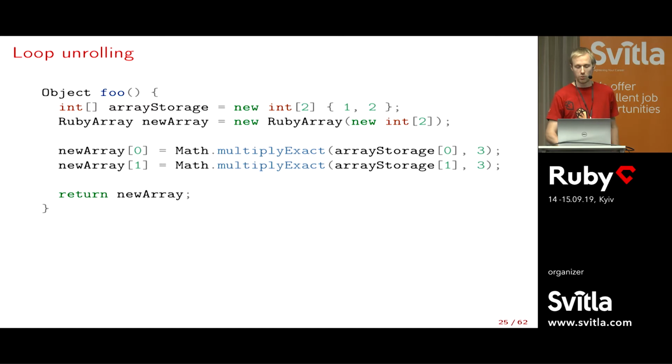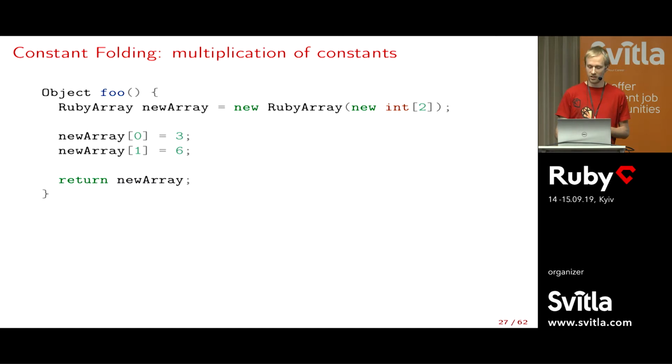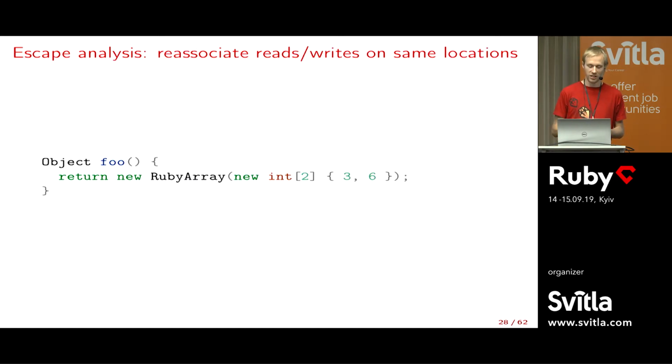And then finally, reading from this array storage we just allocated is trivial. The compiler can figure out that array storage 0 is just 1, and the other one is 2. Then the compiler knows how to multiply; multiply exact checks for overflow, but 2 times 3 doesn't overflow, we know it's just 6. We rearrange the code, and we got this. Compared to the original code that would take the full slide, now it's quite simple.